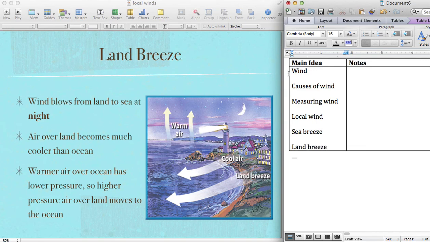All right, so today we talked about the causes of wind, right? That the winds are caused by unequal pressure, usually caused by unequal heating of the earth. One part of the earth gets more heat than the other, which causes a pressure difference. We can measure wind using an anemometer and a wind vane. And then local winds are short distances, and we looked at sea and land breezes, which occur on the coast and are caused by differences in temperature between the ocean and the land.